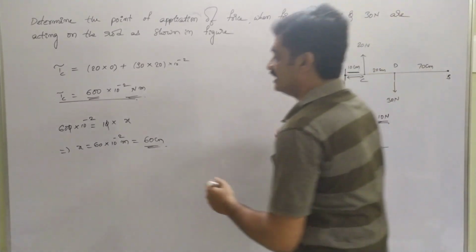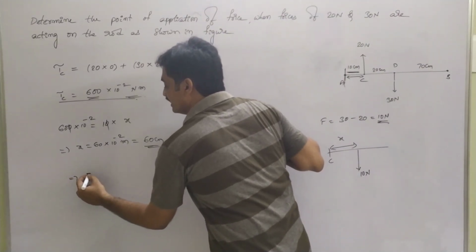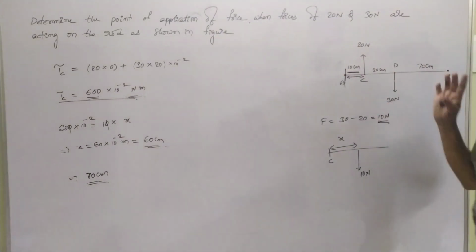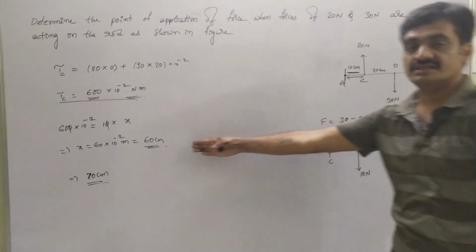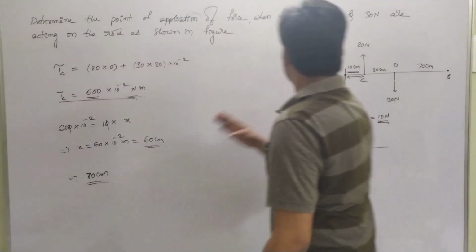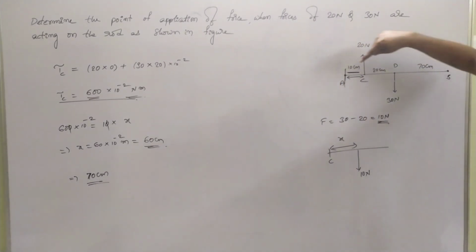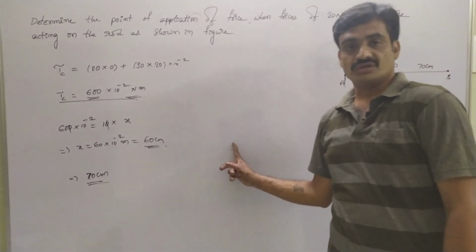Then we can represent that the resultant of these two forces is acting 70 centimeters from one end of the rod, from point A. Why? Because we already have 10 centimeters and here we have derived 60 centimeters.